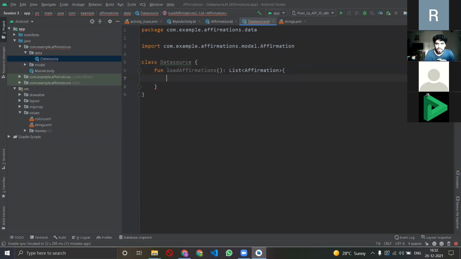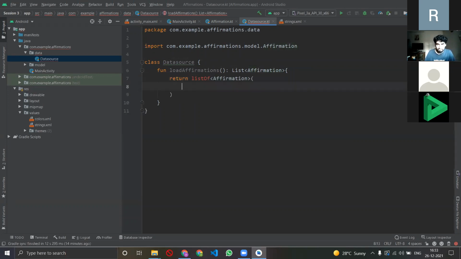तो I'll now say कि इस function में what I want you to return is a list of affirmation. I want you to return a list of affirmations. Now, what are those affirmations? Kotlin को भी पता नहीं, Android Studio को पता नहीं अब तक कि affirmations क्या है, right?